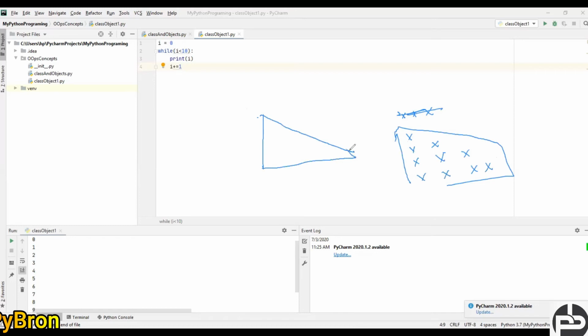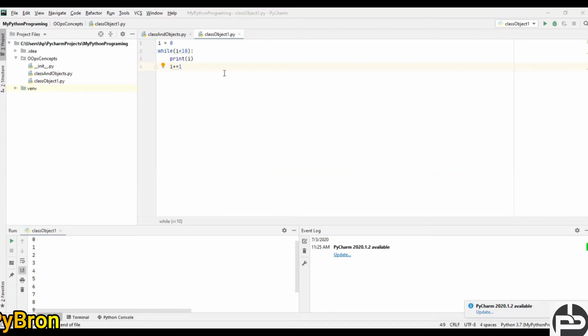Okay, so every pattern you should think of in the form of some geometrical shape, so then it will be easy to understand the concept. So our agenda is to make a right angle triangle. Let's do this. Okay, I'm going to remove all those things. So how can we do it, for i in range 0, 5,